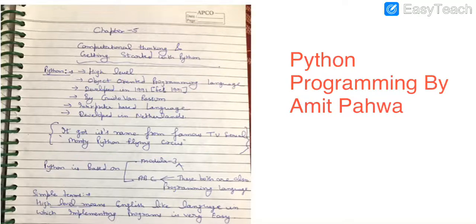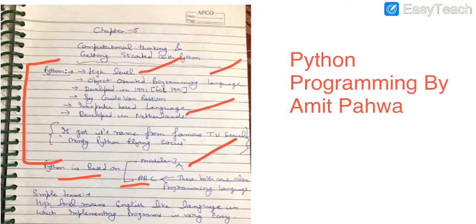So till now I told you a brief introduction about Python programming, and Python programming is based on two languages. One is Modula 3, another is ABC language. Now I will tell you what is the meaning of high level, what is the meaning of object oriented programming language, what is the meaning of interpreter based language, and how it came into existence. Actually, the implementation of Python programming began in 1989, but its first official version was introduced in Feb 1991. Now let us discuss all these terms: high level, object oriented programming, interpreter based language in detail.